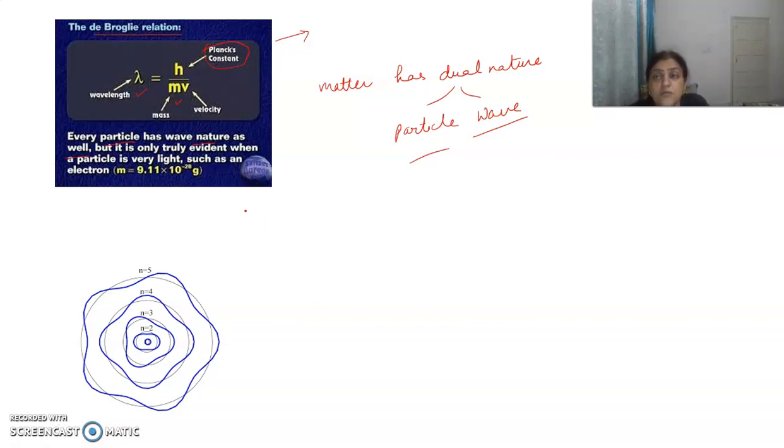If we follow this equation, then in Bohr's model he said that the electron moves in a definite path, on this line. But according to this equation, the electron cannot move in a definite path. It will move like this, that is, it has a wave-like character. It should move like a wave. So Bohr's model could not explain this.